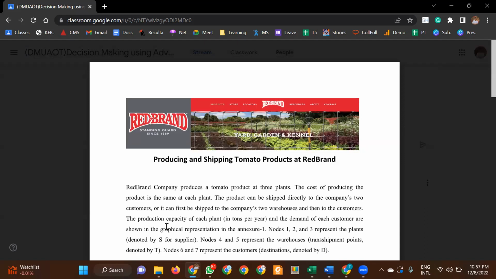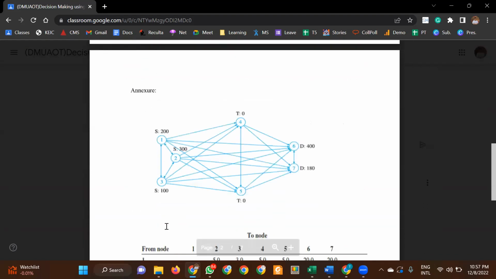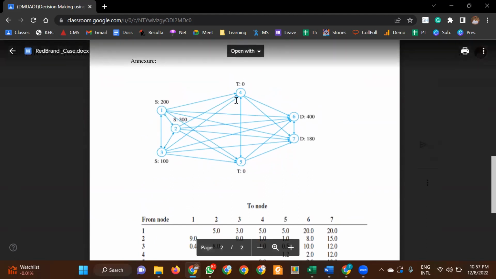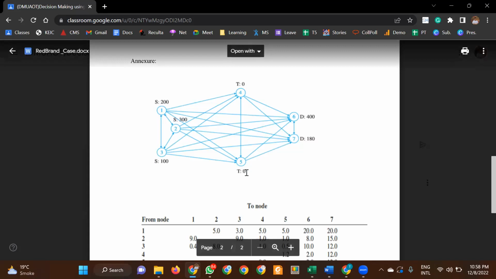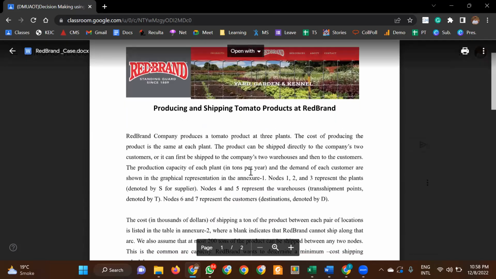Whereas in case of transshipment, there are intermediary nodes. For example, here 4 and 5 are the intermediary nodes. They don't have any stock, so they just receive the goods from S1, S2, S3 and give them to D1 and D2. They don't hold any stock, whereas in a transportation problem they will have some internal stock as well. So I just read through this Red Band case.